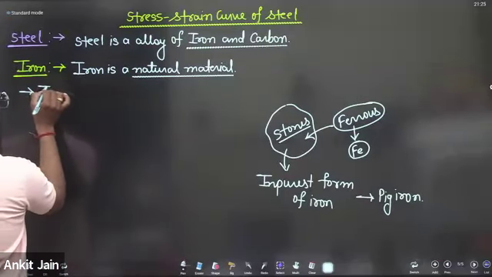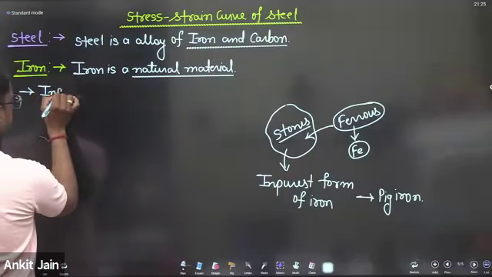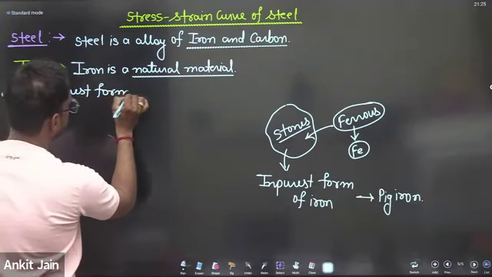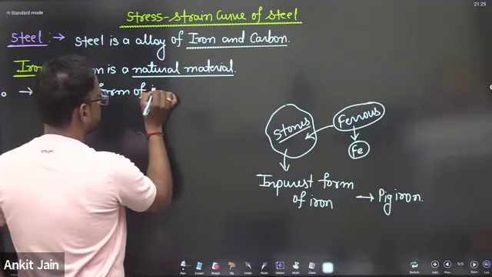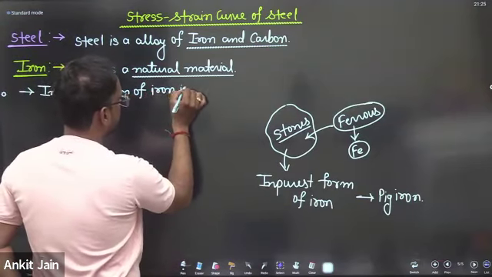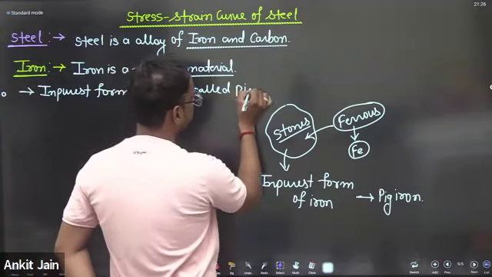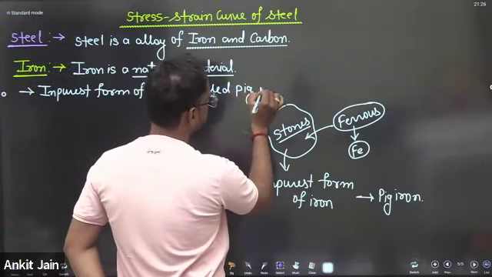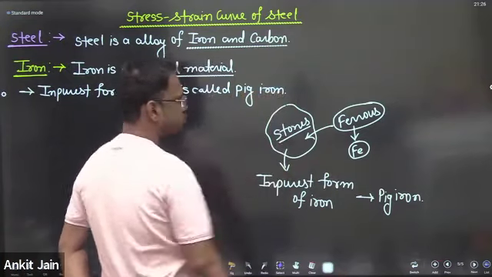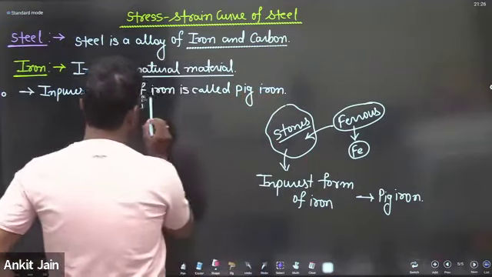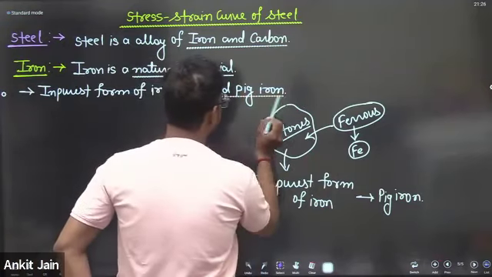The second statement: the impurest form of iron is called pig iron. Now, this iron is purified in production units.